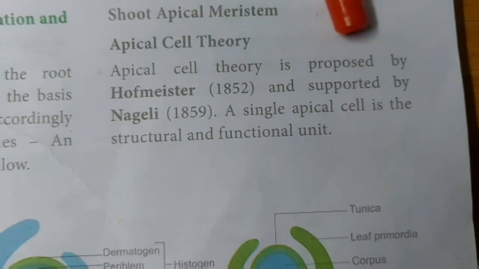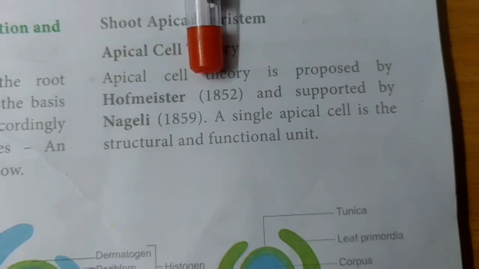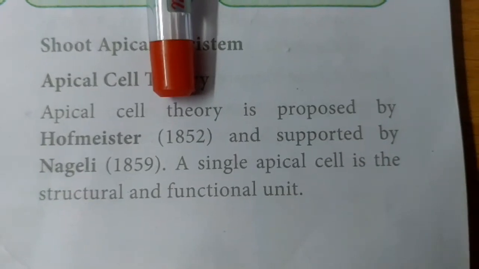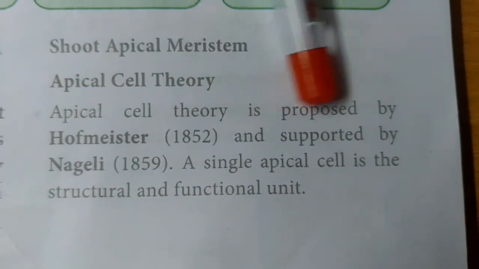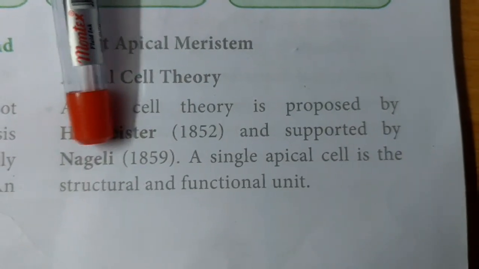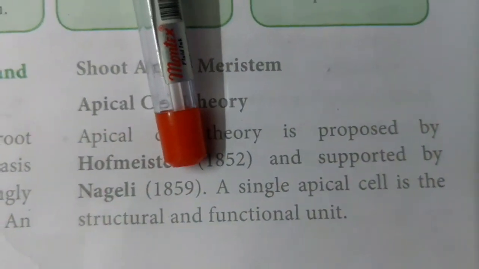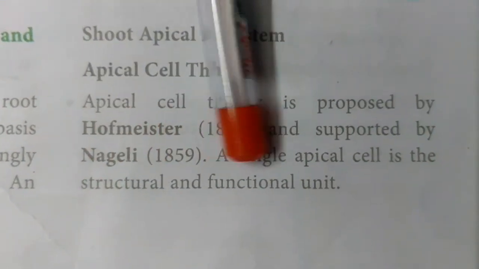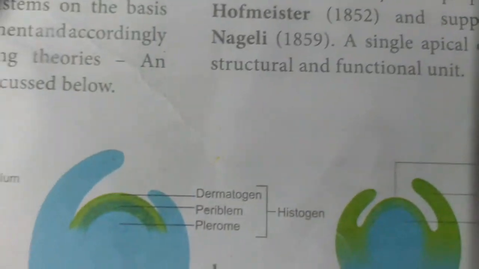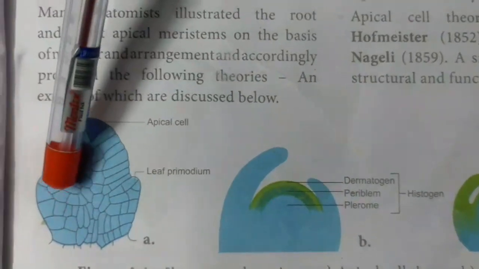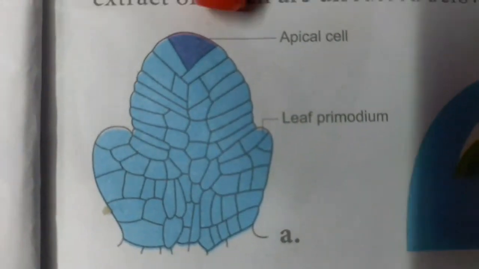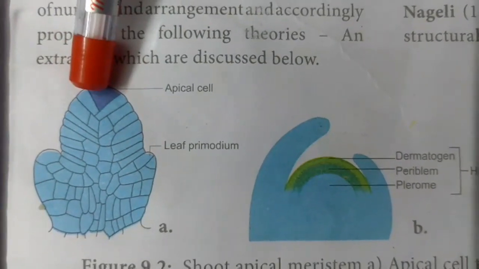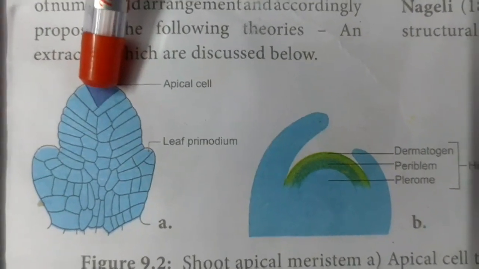The apical cell theory was proposed by Hofmeister in the year 1852, and it was supported by Nageli in the year 1859. A single apical cell is the structural and functional unit. From this single apical cell, the other cells are formed. The shoot apex is caused by the single apical cell.